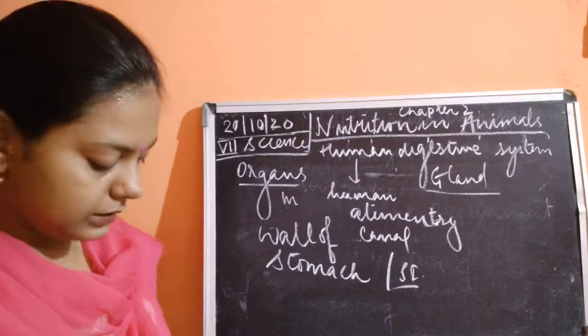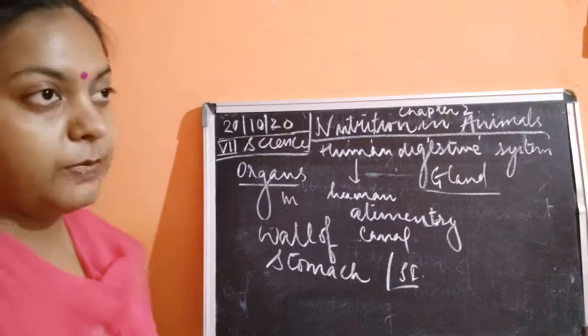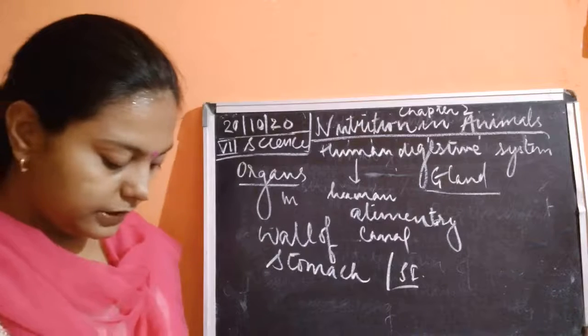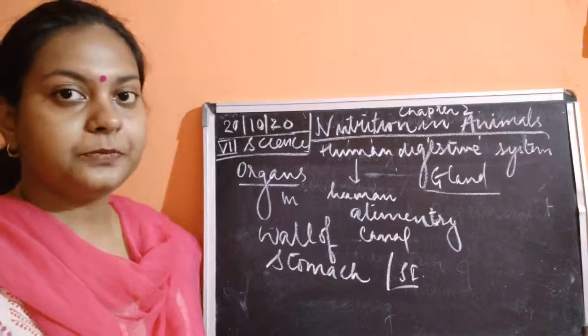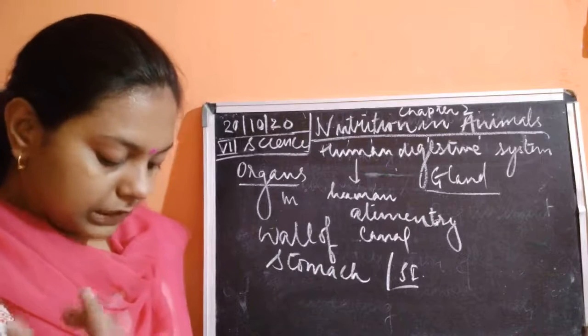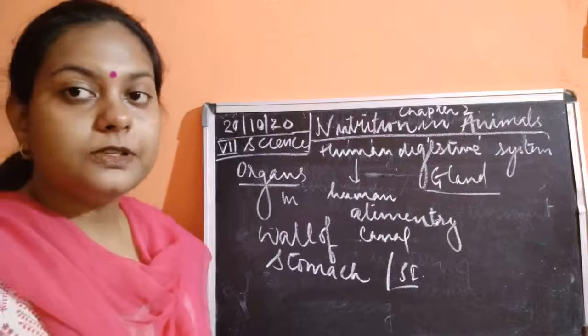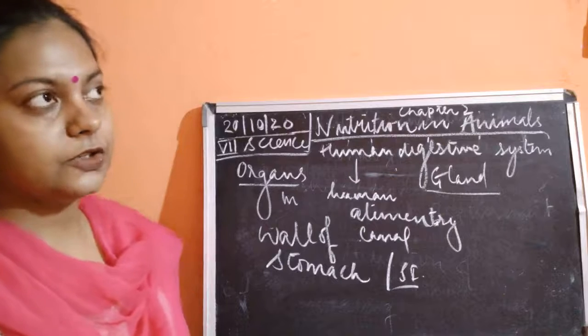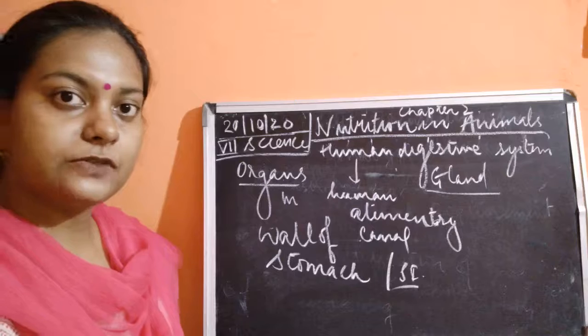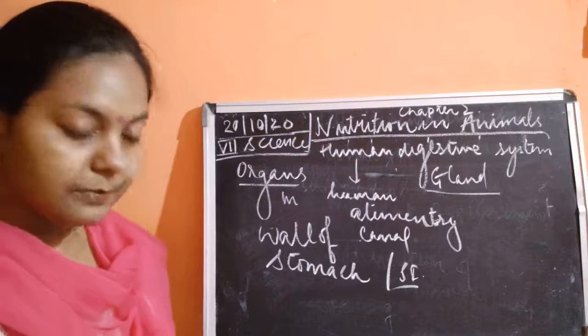Now next is that nutrition is a complex process involving ingestion, digestion, absorption, assimilation and egestion. So the nutritional process includes five different steps. What are the steps? First is ingestion, then digestion, then absorption, then assimilation and egestion. Please remember these basic steps of nutrition, of which ingestion is the first step. Then the second step is digestion.